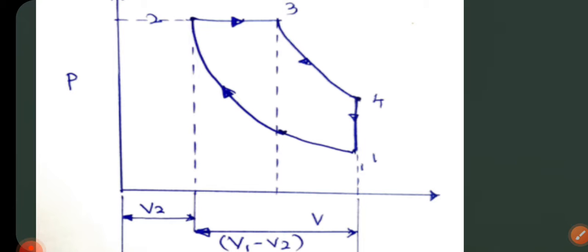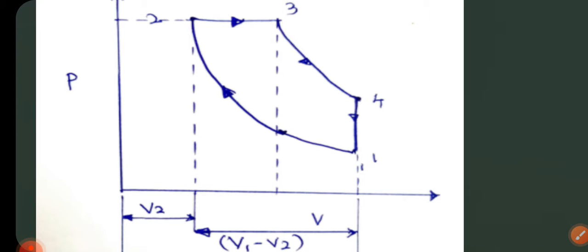So from this PV diagram, we can infer that the pressure at the start and the end of the fuel addition remains the same, and the volume at which the process is completed and the volume at which the process is initiated will be the same.